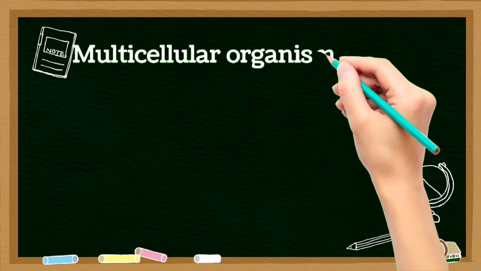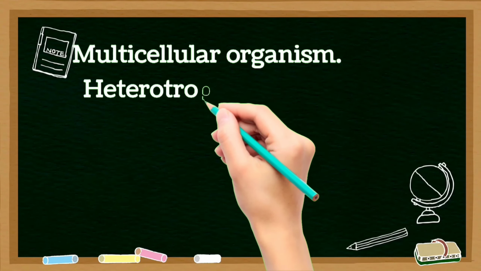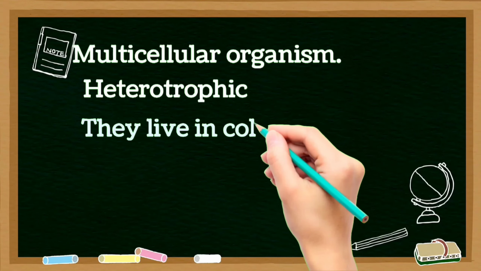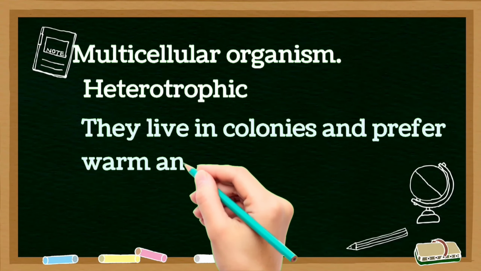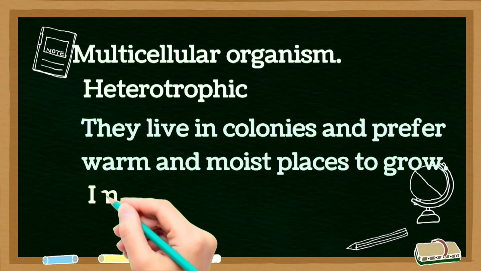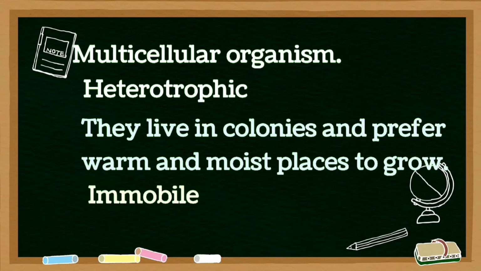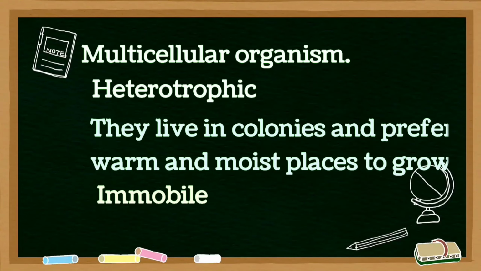Fungi are multicellular. They are made up of multiple cells. They are heterotrophic, means they depend on others for their food. They live in colonies and prefer warm and moist places to grow. They are immobile, means they cannot move by their own. Some common examples of fungi are yeast, mushroom, molds, etc.